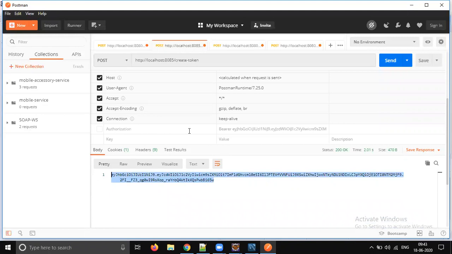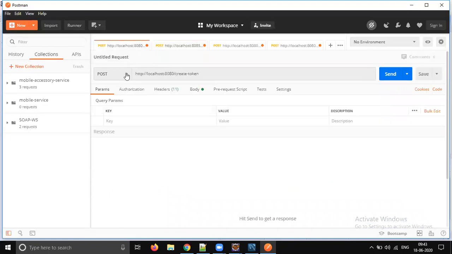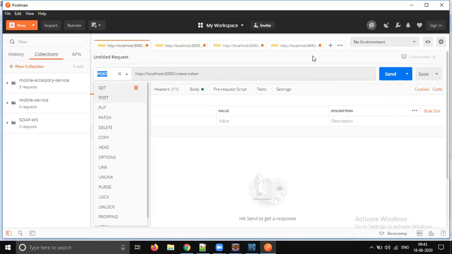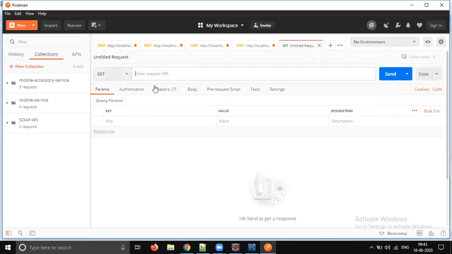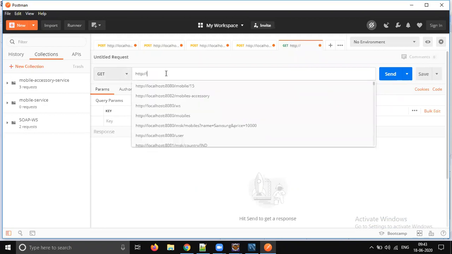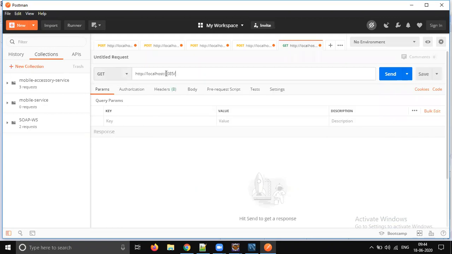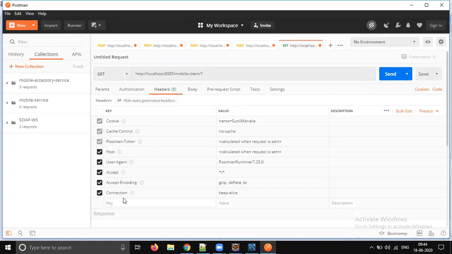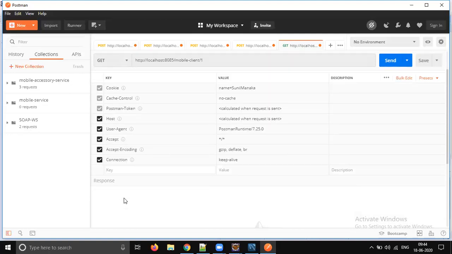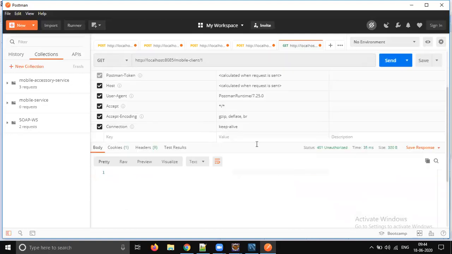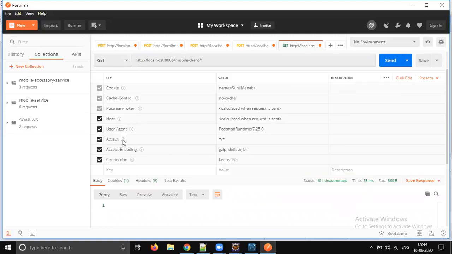Right. Let's go to the get call. Yes. Let's take a fresh request. Get. It's going to be HTTP colon localhost 8085 slash mobile client slash one, right? Yes. Now let's go to headers. We need to send this token. Without sending the token, we cannot access. So without sending the token, nothing can be done, right? 401. So we need to send the token.